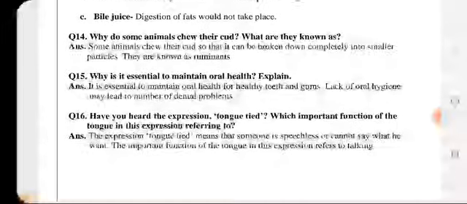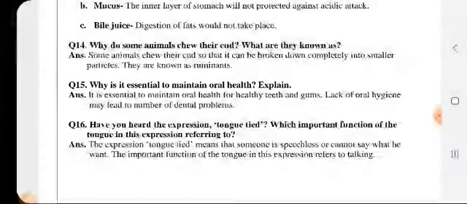Next comes what is the bile juice. These are the digestive juices. जो bile juice है, these are juices which are secreted by the liver and the pancreas, which help in digestion of the complex food particles like fats, right. So this is what the bile juice is.